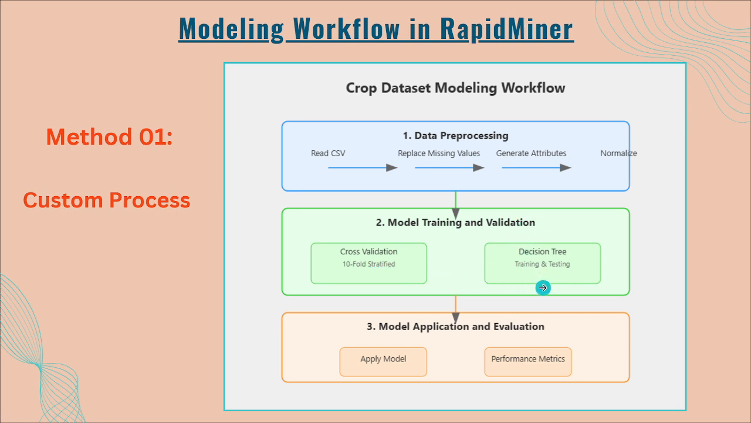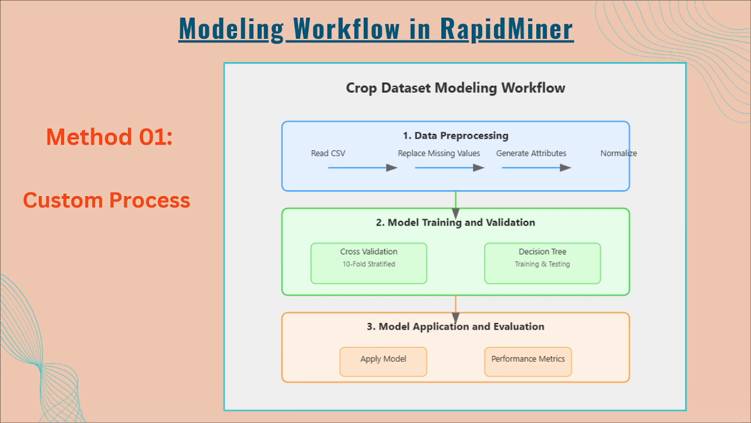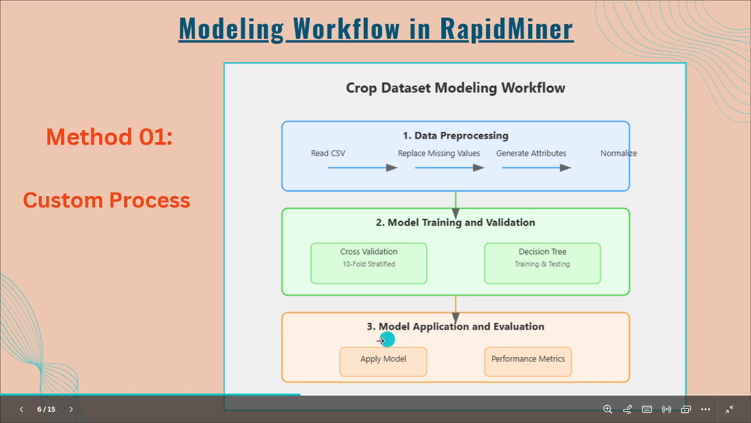If I talk about the model I have taken, this is the decision tree model I have chosen to predict the type of crops in my data set. After the third step, we apply that model on the test set and calculate the performance metrics. We train the model, now applying the model on the test set to get the accuracy. To get the accuracy, we are using the Performance (Classification) operator.